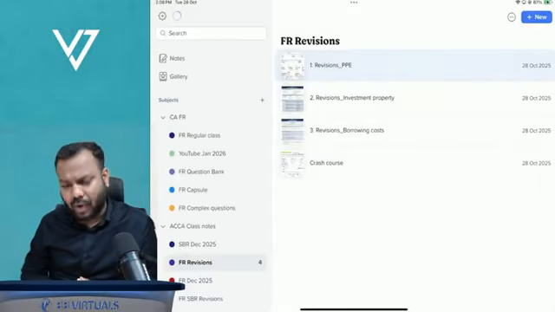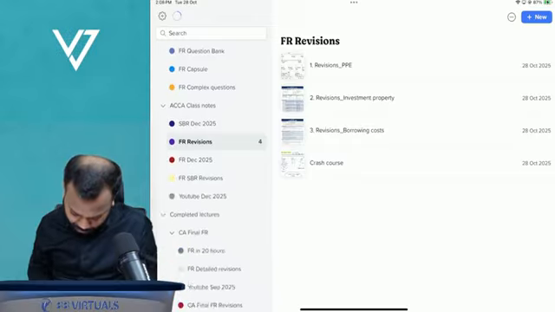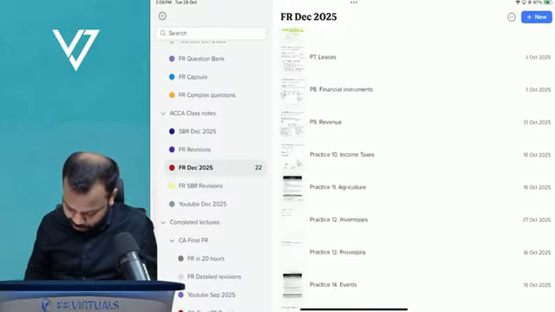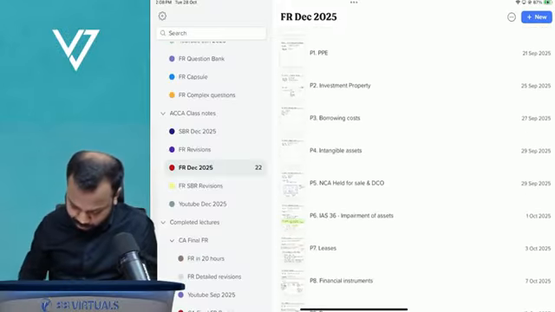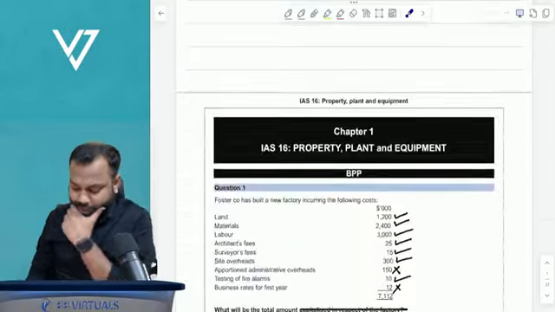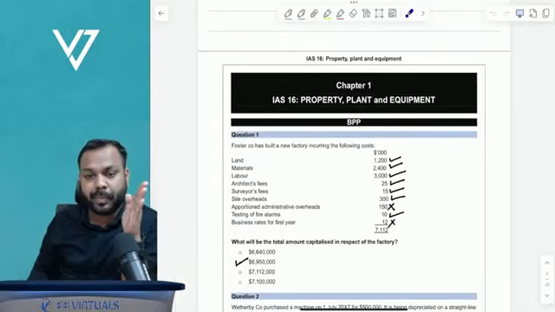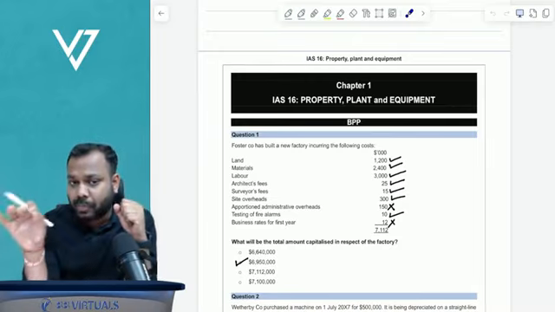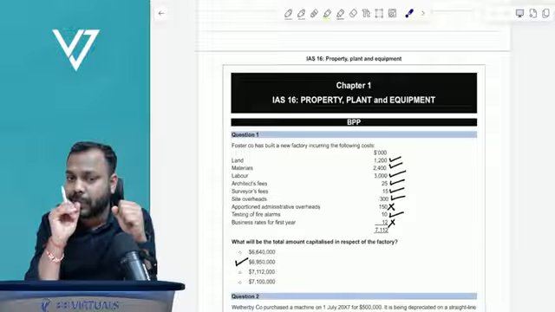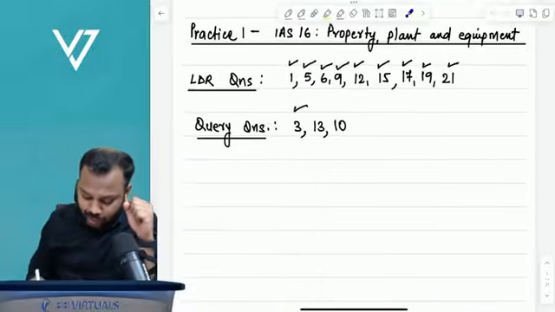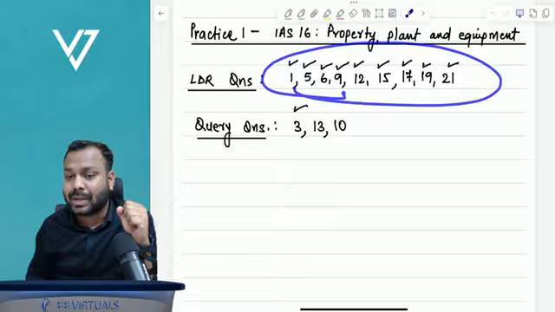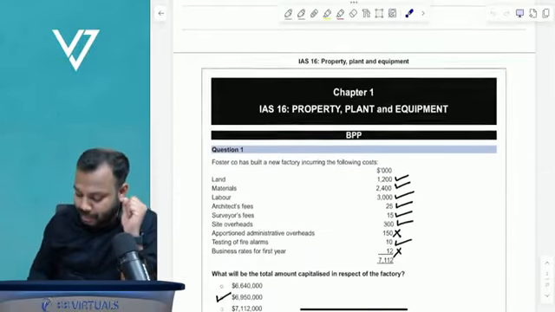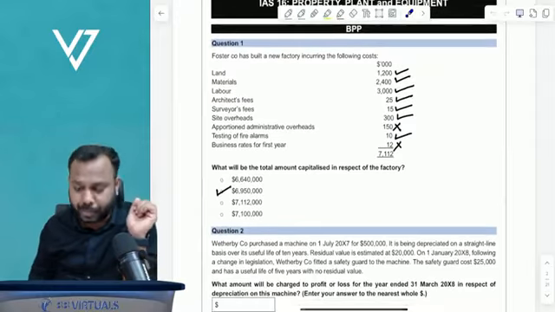Sir, how will you help us practice the questions? Definitely, I can show it to you also. Just give me a minute. See, this is how we practice the questions. For example, property, plant, equipment. What I have done is I have brought in the questions of BPP, Kaplan and Study Hub all at one place, and removed all the duplicate and similar type of questions. Out of these, whatever are the unique, important or complex questions, I will be discussing with you guys. This material will be shared with you as a soft copy.